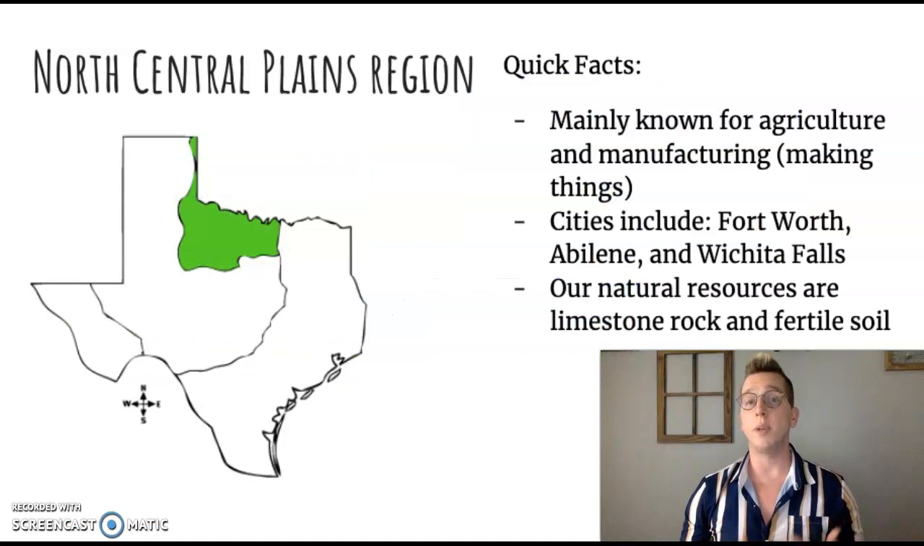So for the North Central Plains region, some quick facts: it's mainly known for its agriculture, which means farming, and manufacturing, which means making things like backpacks or shoes. The cities in here are going to be Fort Worth, Abilene, and Wichita Falls. And some of the natural resources there are going to be limestone rock and fertile soil. And when I say fertile soil, don't get confused. It just means that it's really healthy dirt, so things can easily grow there.